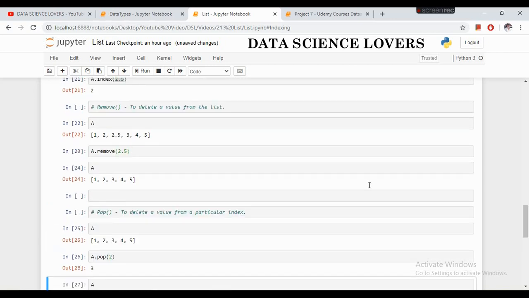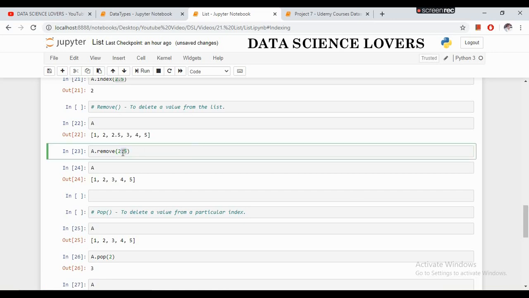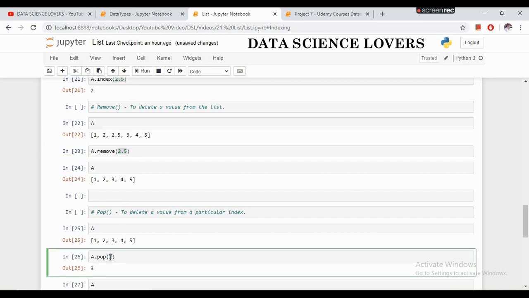So this is the difference between the remove function and the pop function. The remove function is used to delete a value from the list, while the pop function is used to delete a value at a particular index from the list. In the remove function, we have to pass the value which we have to delete, while in the pop function we have to pass the index.